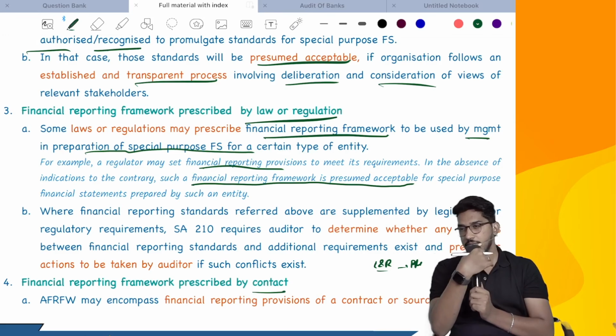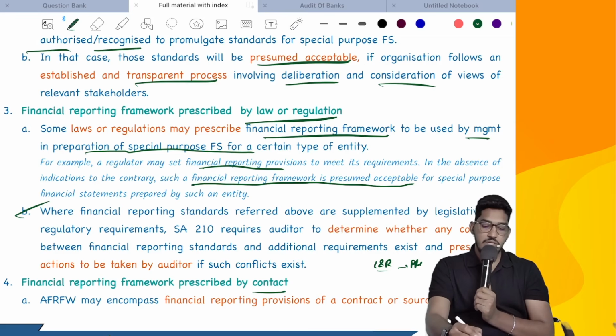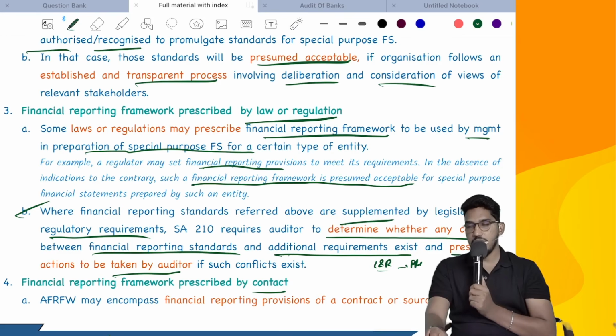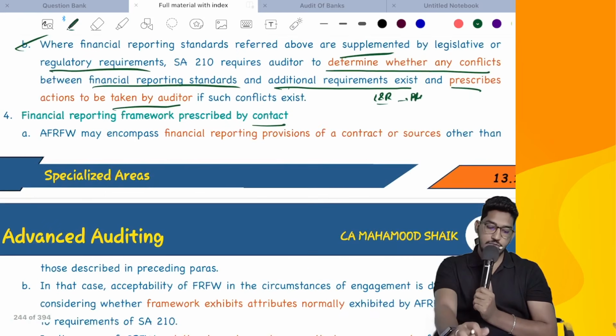So that's what they say here, where financial reporting standards referred to above are supplemented by legislative or regulatory requirements. SA800 requires the auditor to determine whether there are any conflicts between financial reporting frameworks and additional requirements, and prescribes actions to be taken by the auditor if such conflict exists. So what should you do if such conflict exists? Either resolve it. If you are unable to resolve it, don't accept such engagements. Next. Financial reporting framework prescribed by the contract.